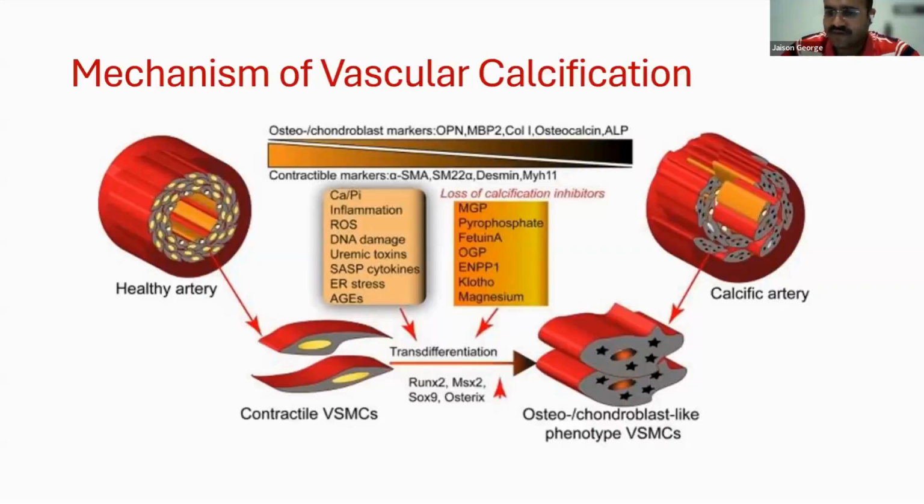So these vascular smooth muscles transdifferentiate into osteochondroblast-like phenotype. This happens in the presence of increased levels of osteogenic transcription factors like RUNX2, MSX2, SOX9, and Osterix. This process is aggravated by the loss of calcification inhibition factors like MGP, which is matrix GLA protein, pyrophosphate, and so on. And these transdifferentiated vascular smooth muscle cells acquire osteochondroblast markers like type 1 collagen, osteocalcin, and ALP, and they lose their contractile markers.